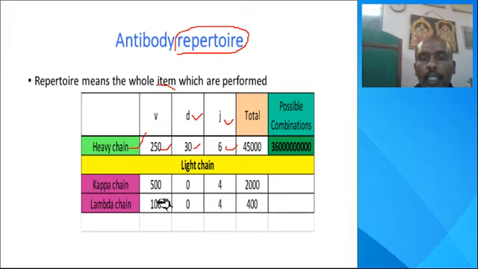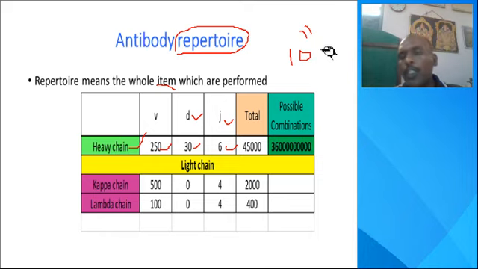Next, in the light chain, two chains are there. Kappa chain contains 500 V segments. Lambda chain contains 100 V segments. The D locus is 0 in both chains, and J segments are 4. When we multiply these, it is 2000 and also 400. When we multiply these three, this amount is generated, which is equal to 10 to the power of 11. So billions of combinations are possible in this diversity.